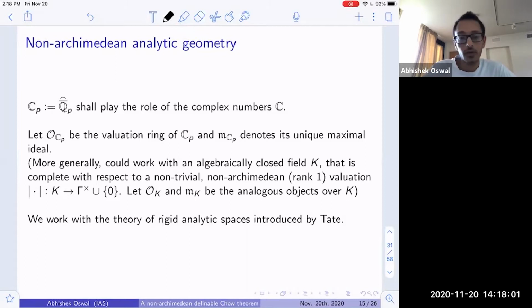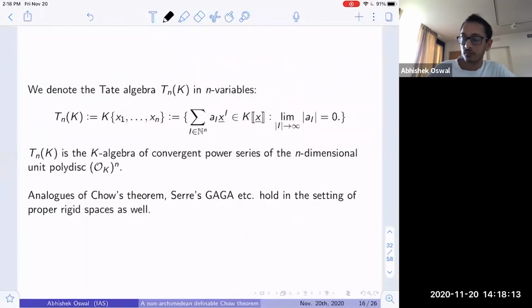The analog of complex analytic geometry for non-Archimedean fields was developed by Tate. We work with the theory of rigid analytic spaces that was introduced by Tate. The fundamental object in rigid geometry is the Tate algebra in n variables. One considers the subring of power series with coefficients in k such that the coefficients go to 0.